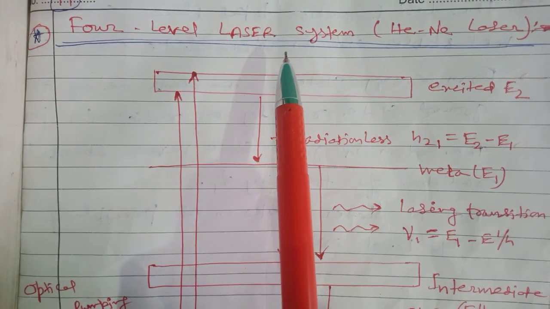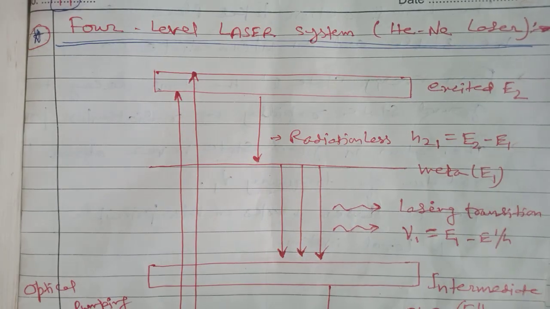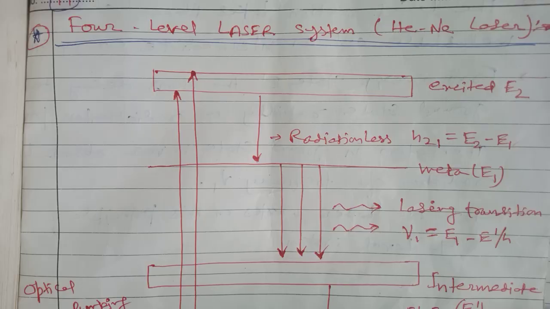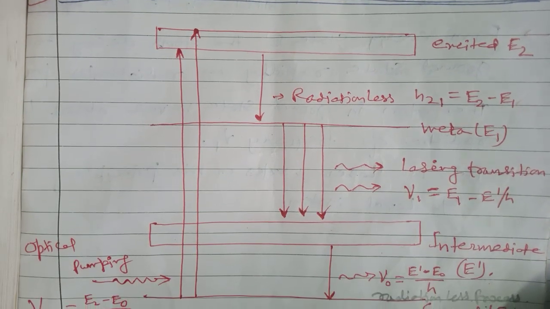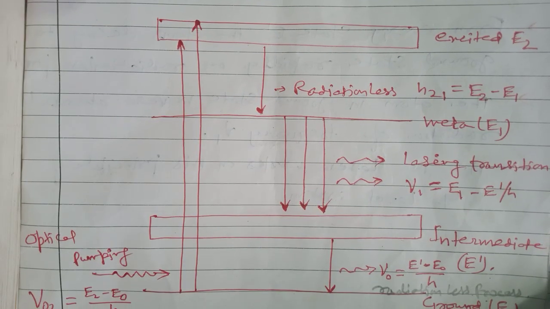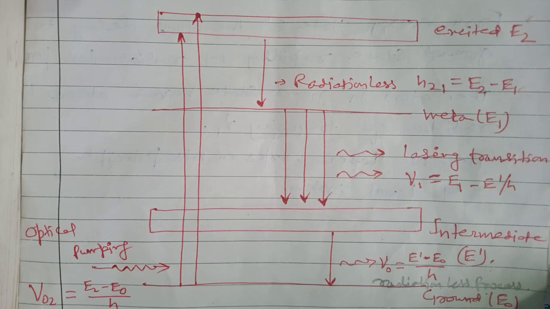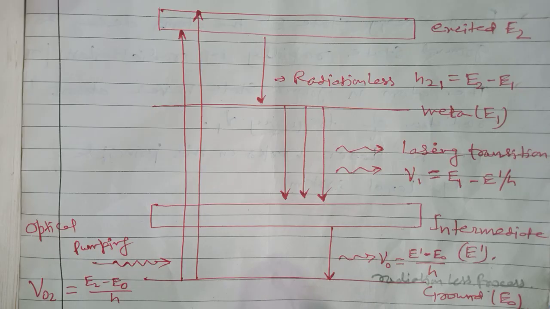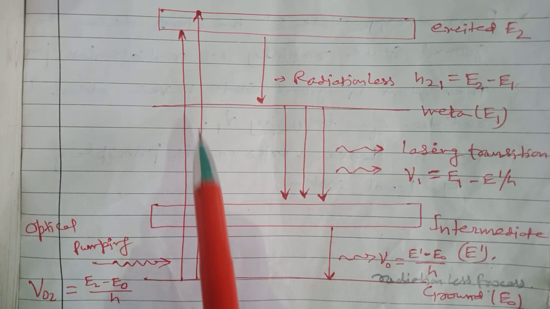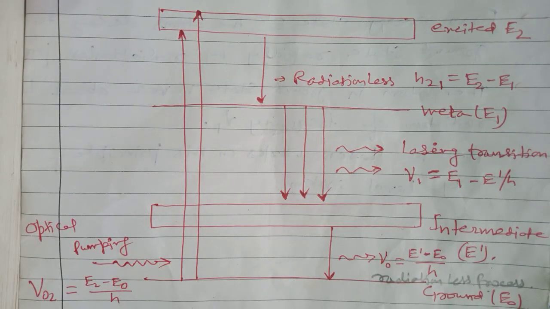So the four level laser system is also known as the He-Ne laser. He-Ne laser means helium neon laser. The full form of this laser is helium neon laser. So what is the four level laser system? It is called so because it has four levels. One is the ground state, another is the intermediate state, the third level is the metastable state, and the fourth level is the excited state. So these are the four levels.